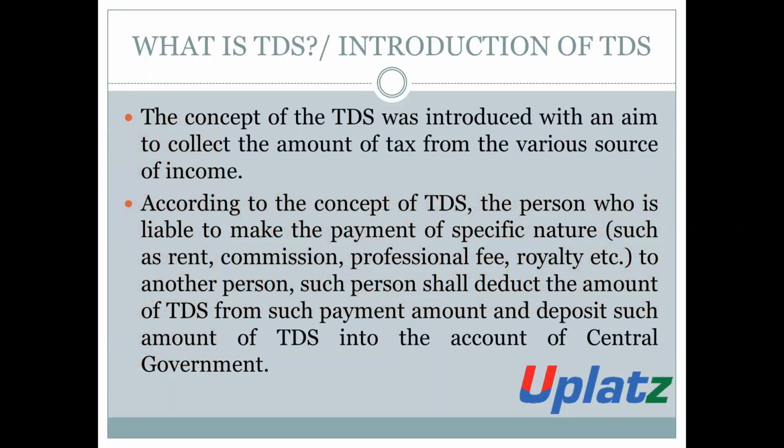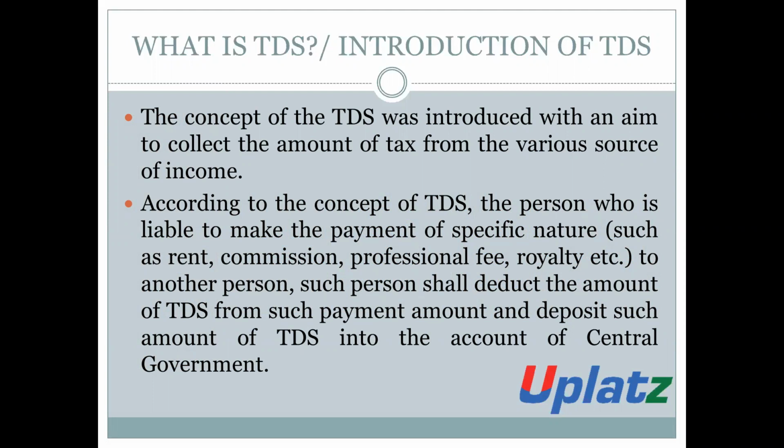What is TDS? The concept of TDS was introduced by the central government with an aim to collect the amount of TDS from various sources of income. Various sources of income means the amount of rent, commission, professional fees, royalty, and any other income.